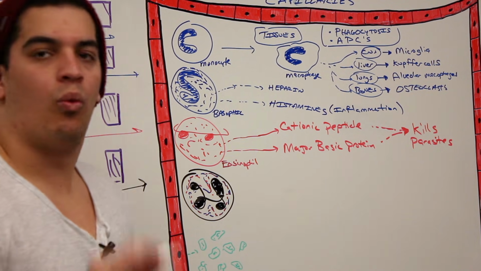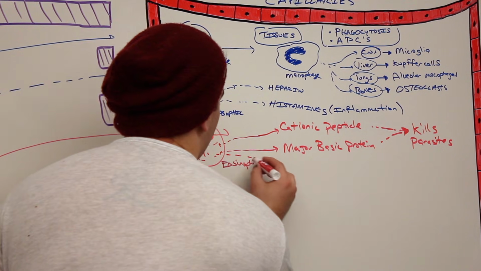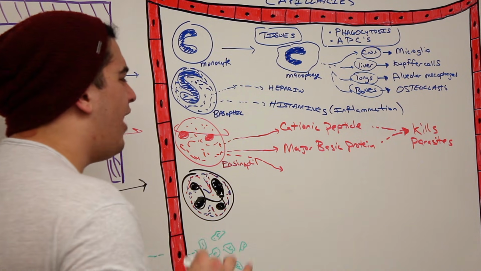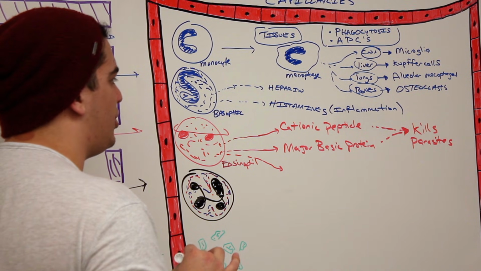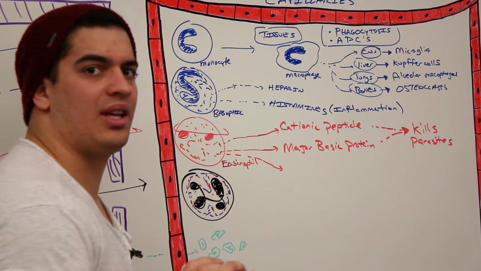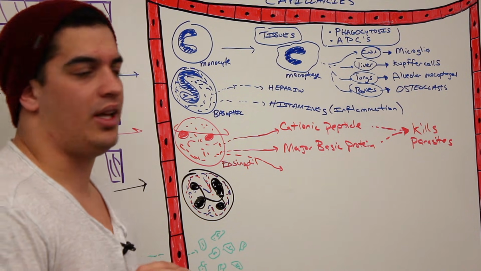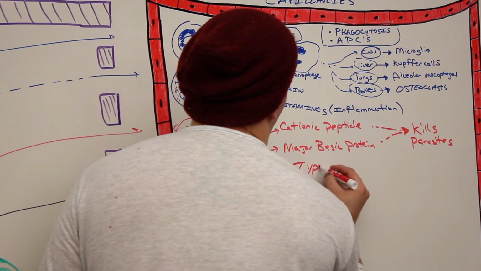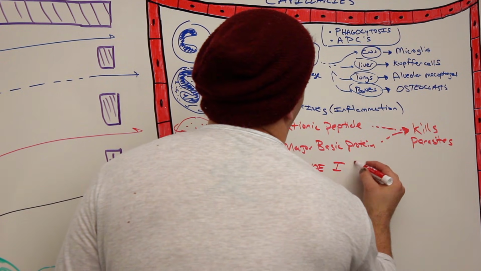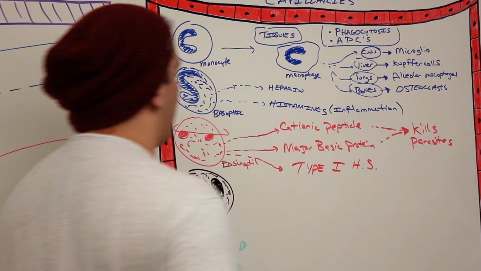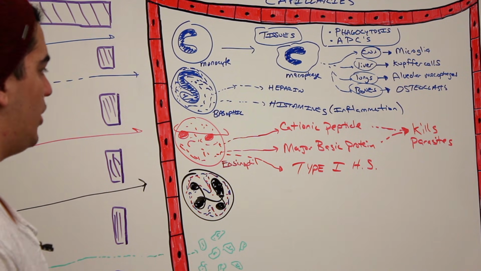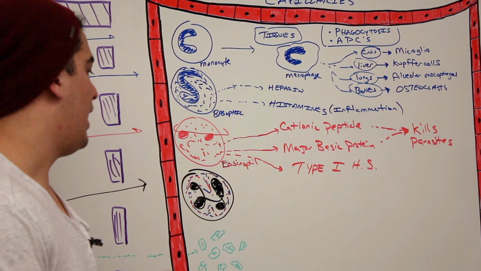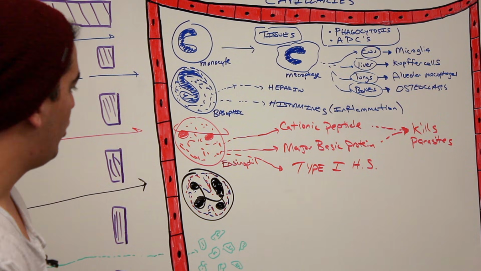What else can they do? One more thing, we're not going to go into super detail on this, but they do play a very complex role in allergies and asthma and stuff like that, which is a type 1 hypersensitivity. So it does play a role within type 1 hypersensitivities, but we'll talk about that when we get into the immune system. Just know it plays a complex role in allergy and in asthma. What's this next one? Neutrophil.